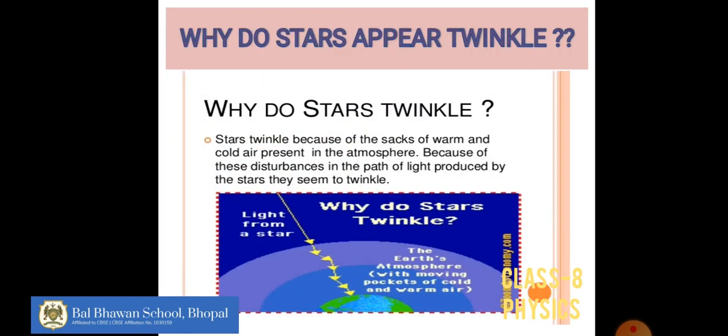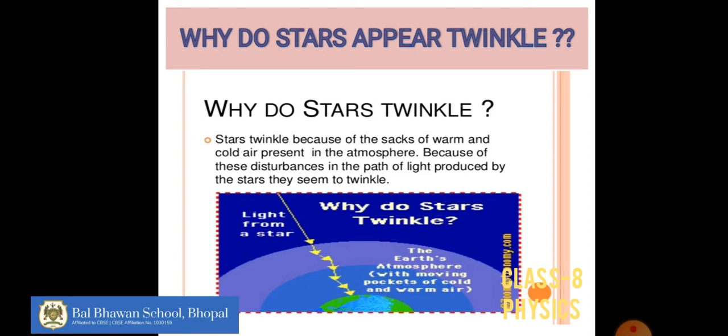Now the third question, why do stars appear to twinkle? The light which is emitted by the stars follows rectilinear propagation of light there also. They are reaching us in a straight line, but when they enter the atmosphere or these gases, what happens? They have cold air, then warm air, hot air and warm air alternately, so the light keeps on getting refracted, and due to this refraction of light, although the light is going in straight lines, it appears to twinkle.